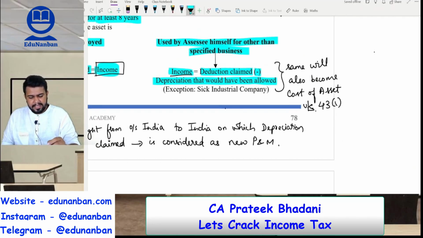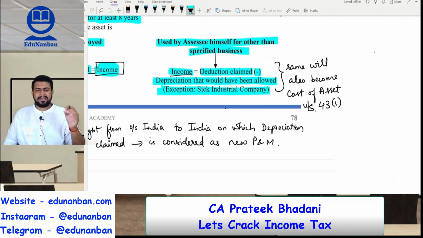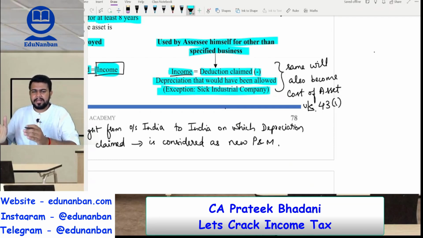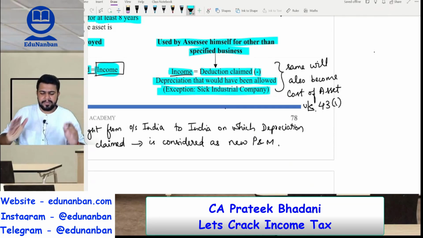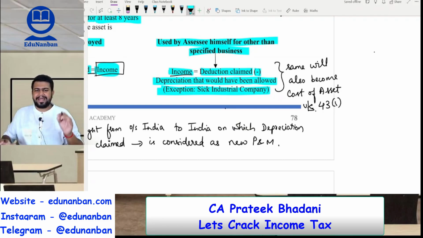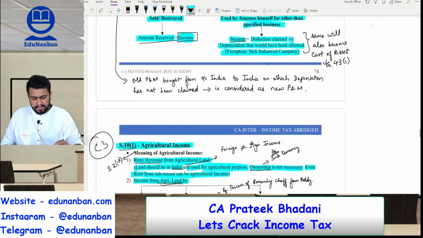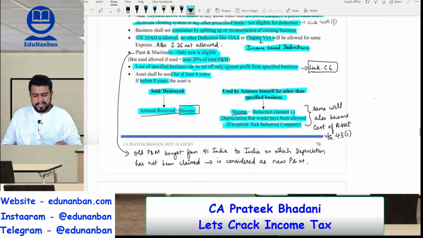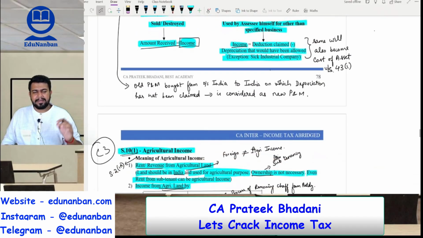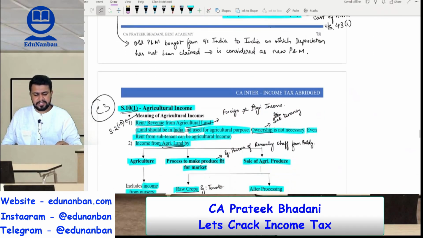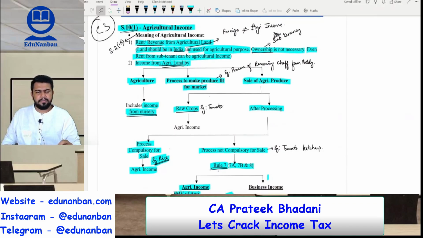Similarly, this income is not applicable for sick industrial company. So if a company is a sick industrial company, then even though it transfers its asset from a specified business to a non-specified business, no need to tax any income. Okay, so I hope you are clear with section 35 AD. Very important, sir. Do solve the questions under section 35 AD to be thorough with the provision.